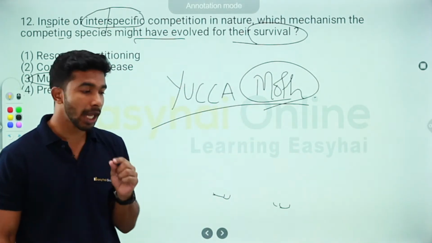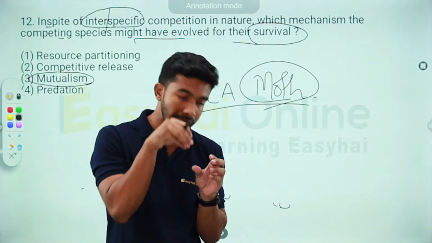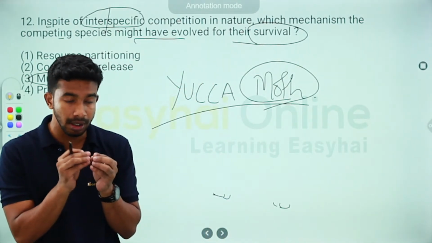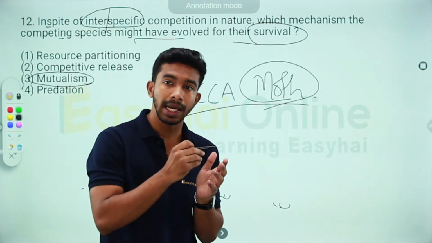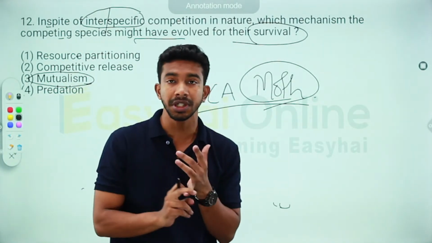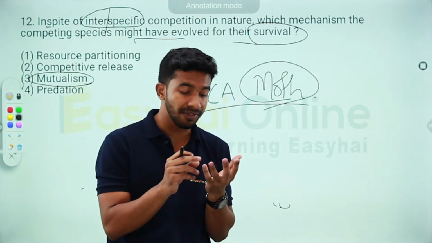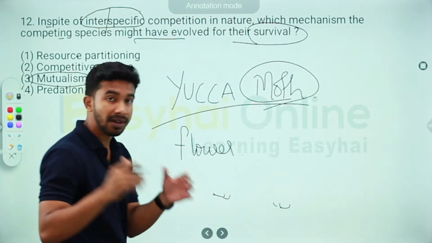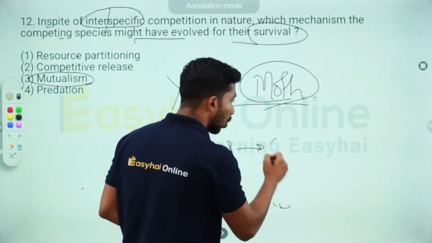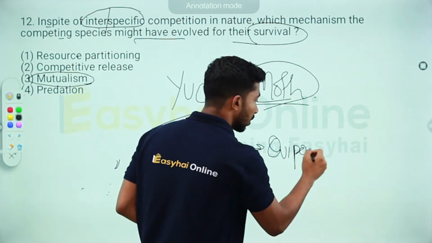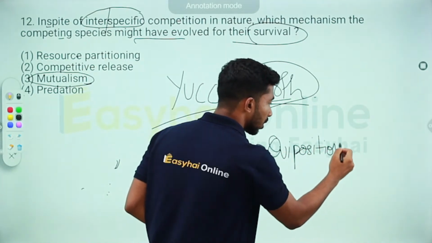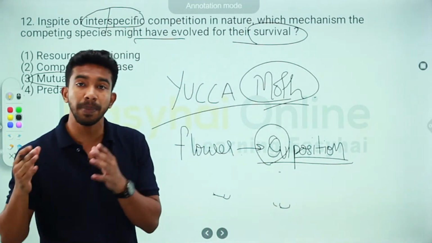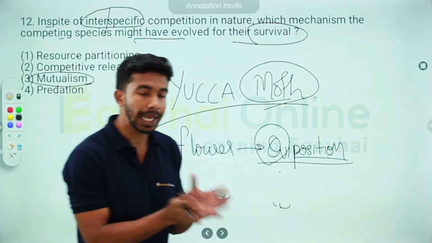These moths lay their eggs inside the flowers, and when the larvae come out, they get nutrition from these flowers. What is the resource that the flower is giving to the yucca moth? Oviposition. Ovi meaning egg, position meaning place. So it's giving a place for the yucca moth to lay its eggs.